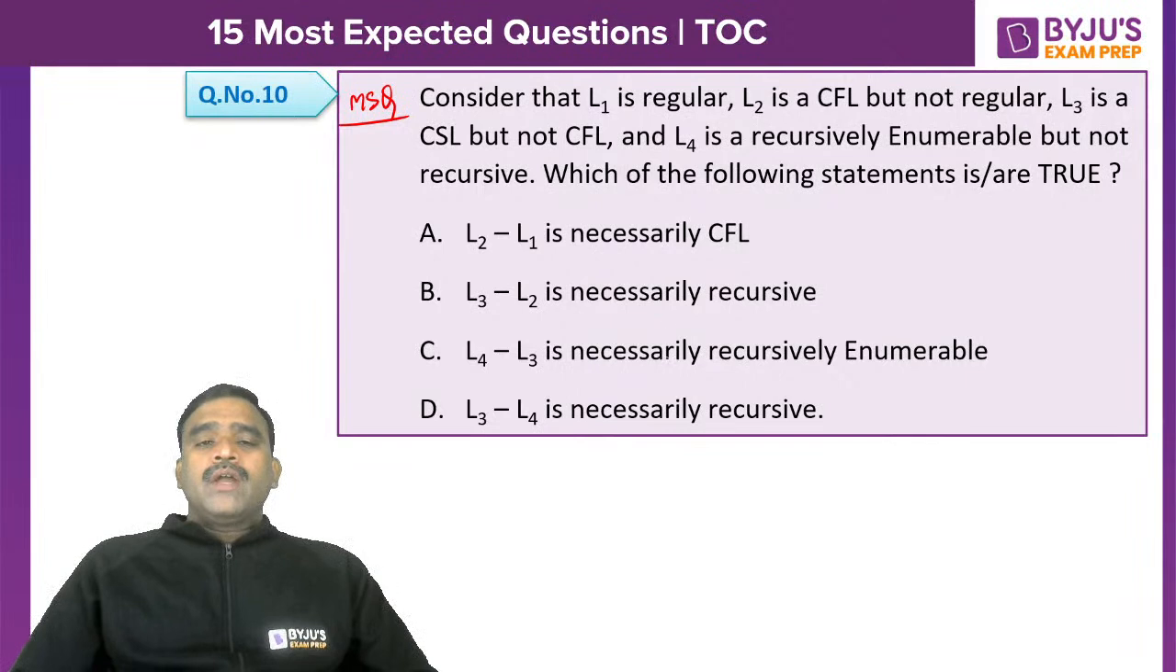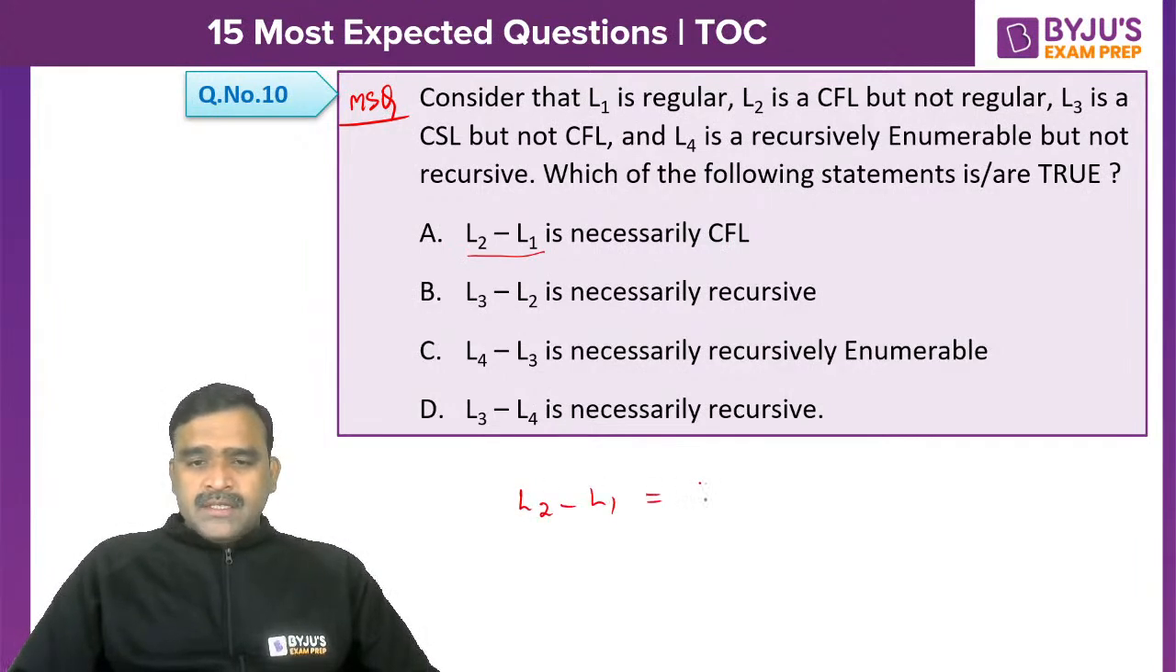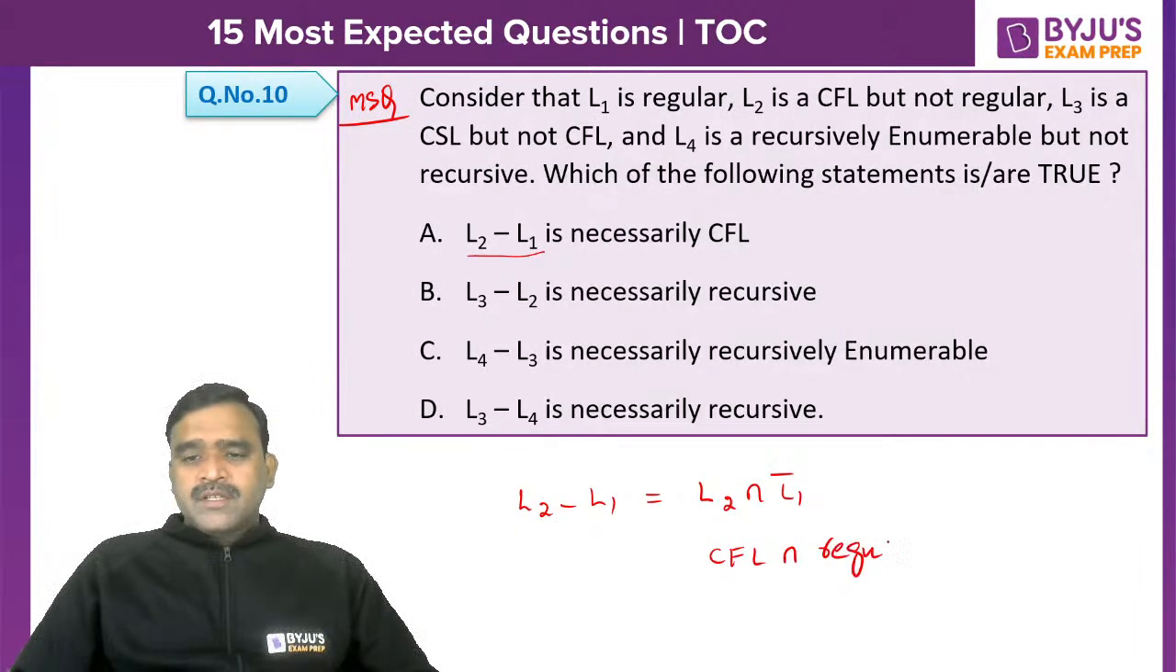Okay, now L1 is a regular language, L2 is a CFL but not regular, L3 is a context sensitive language but not CFL, L4 is recursively enumerable but not recursive. Which of the following is/are true? L2 minus L1 is necessarily CFL. L2 minus L1 is nothing but L2 intersection L1 complement. L2 is a CFL, and the complement of a regular language is regular. The intersection of a context free language and a regular language is always a CFL. So this is a true statement.